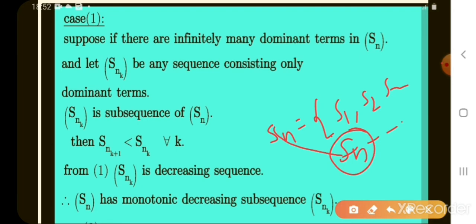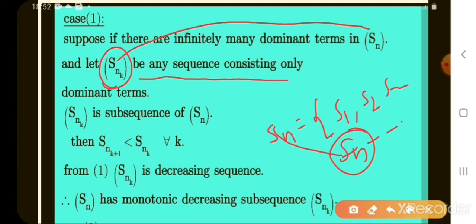But here, we suppose there are infinitely many dominant terms in Sn, not one. And let Snk be the subsequence of Sn. What are the elements of Snk?